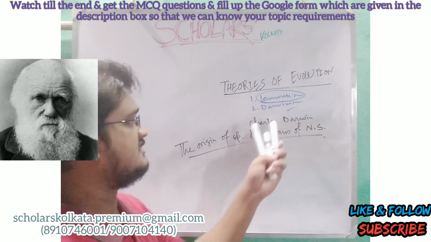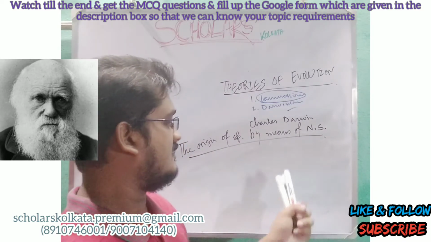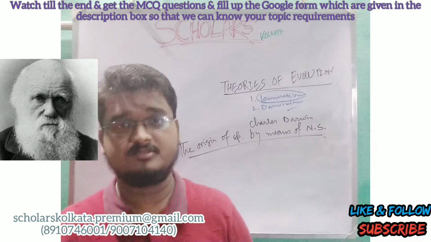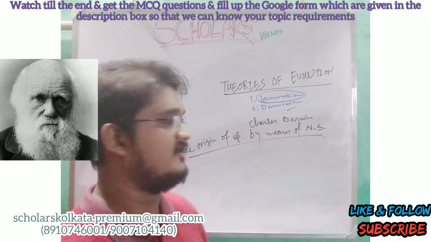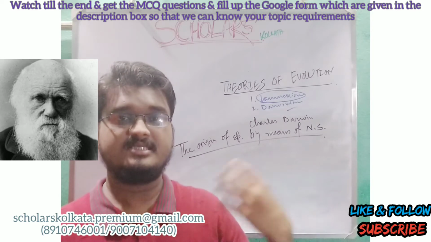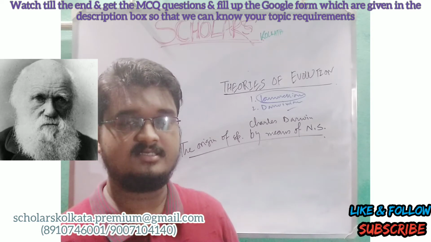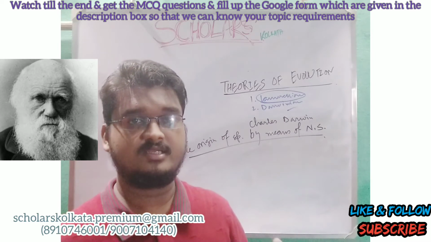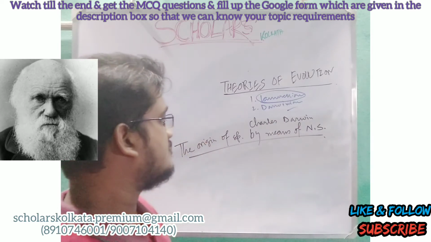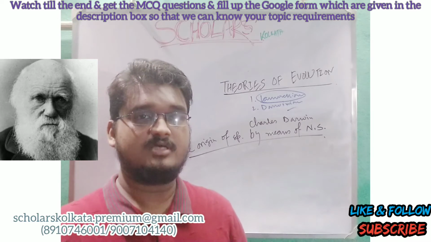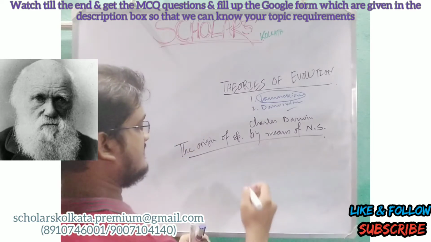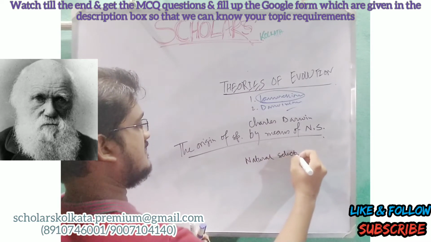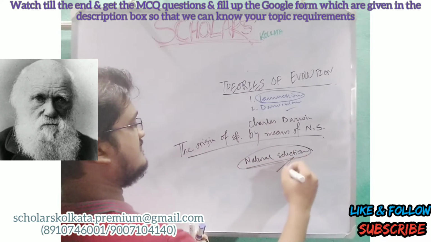In his book, Charles Darwin proposed that all organisms, including plants, animals and microorganisms, have common descent, and the evolution process is not a single incident. It is a gradual process, which was described in the previous video, which we can get the link from the I button. He proposed a new terminology called natural selection. So what is natural selection?